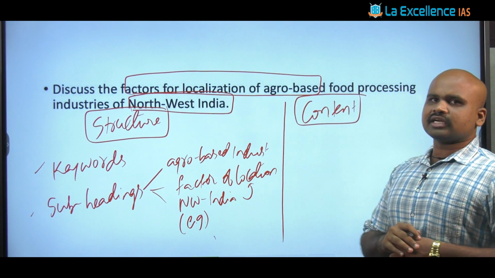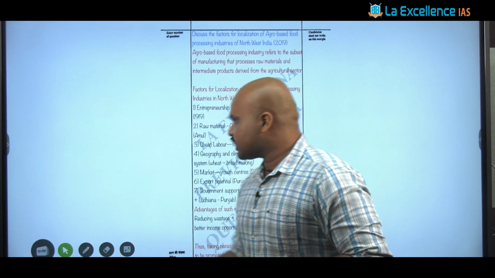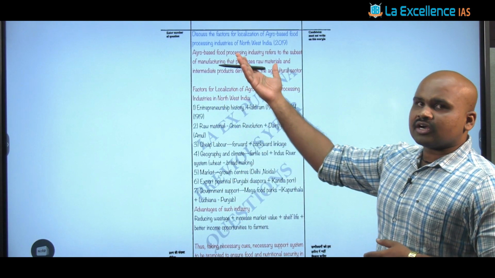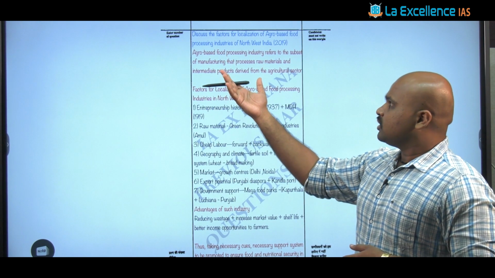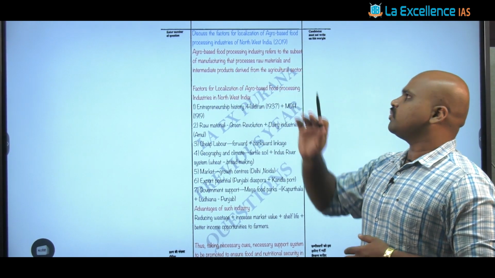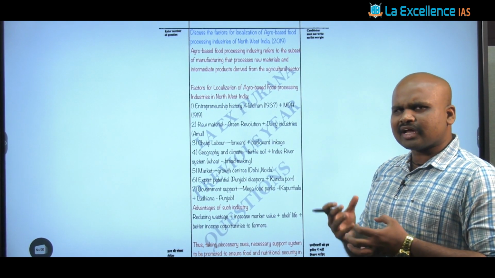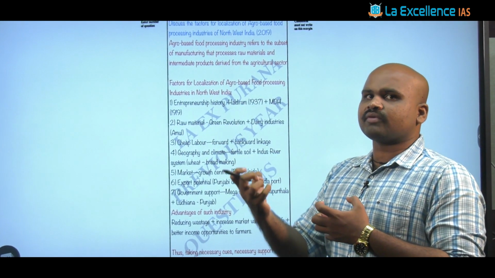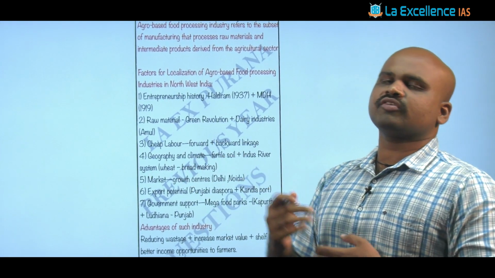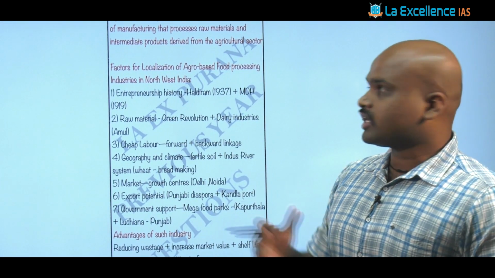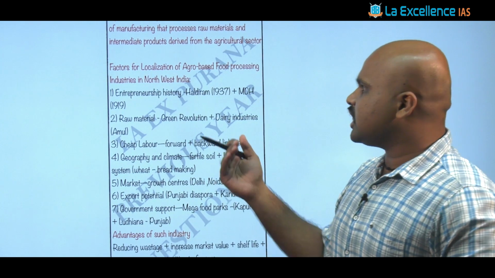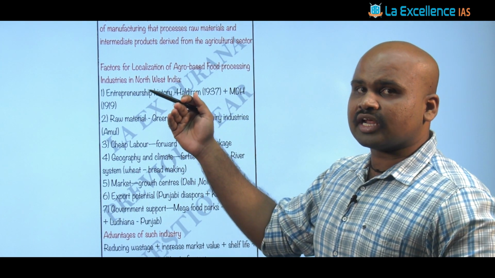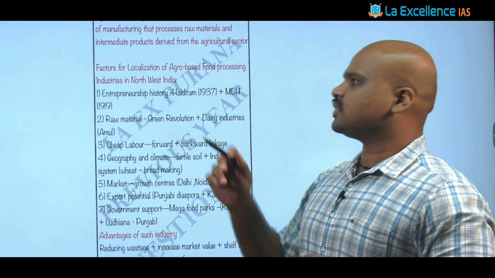Now when you look at the content element of this question, again we can introduce this answer by saying what an agro-based food processing industry is. It is nothing but a kind of industry which is processing raw material, and that raw material is fundamentally derived from the activity of agriculture. That can be a simple introduction. Then we immediately switch to the factors of localization vis-a-vis northwestern India.